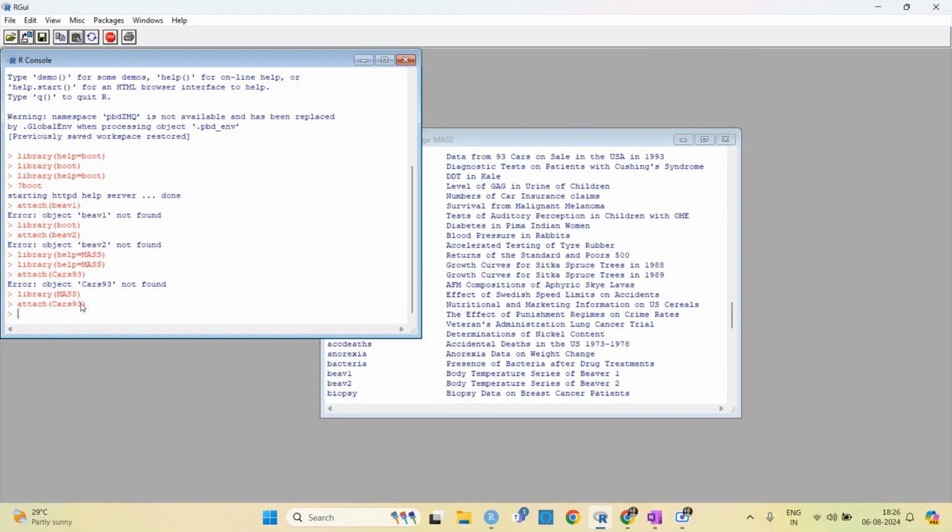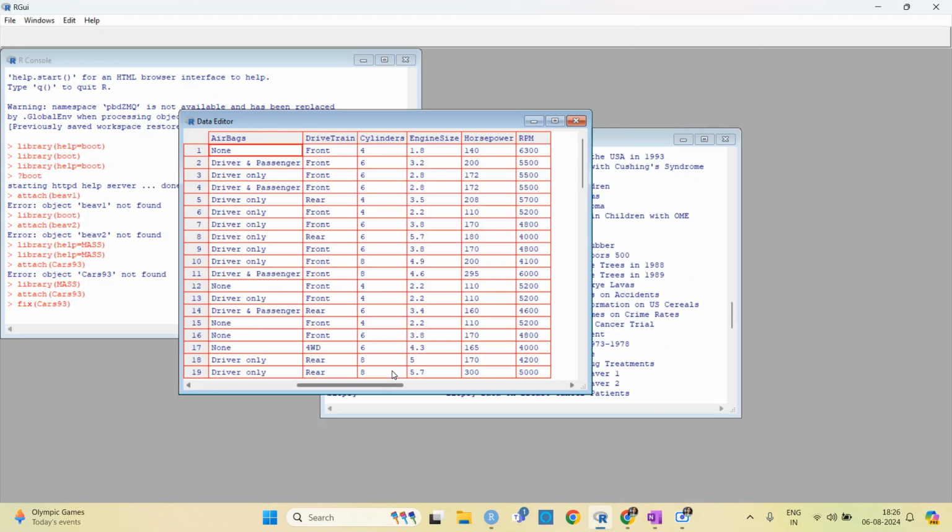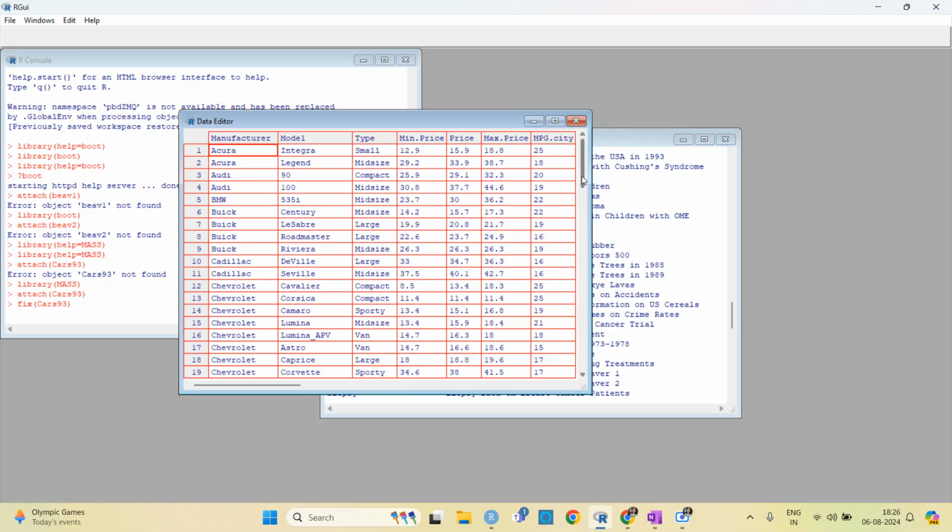Once you have attached it, you can fix Cars93 and you will get this table. Then you can edit it. Let's say the data you have in 2022 has changed a little bit.